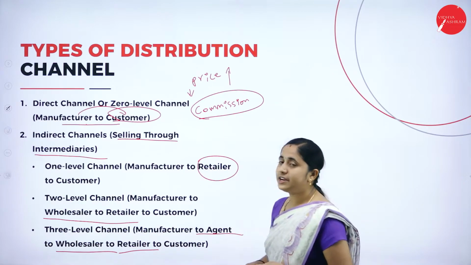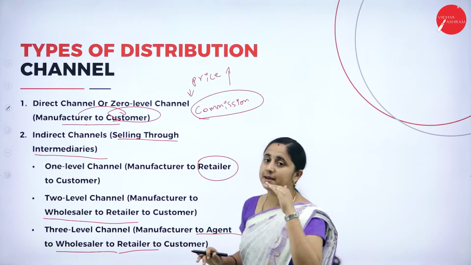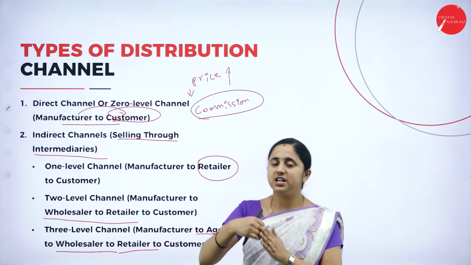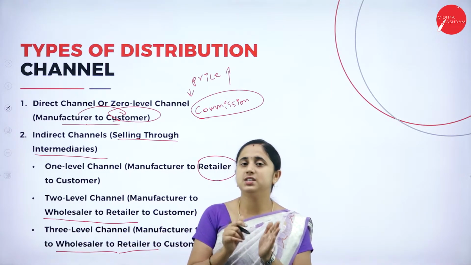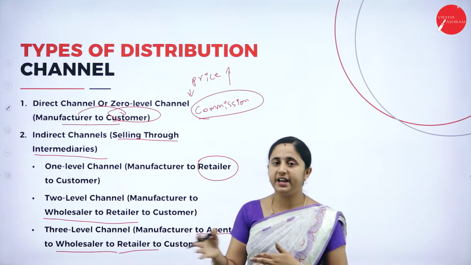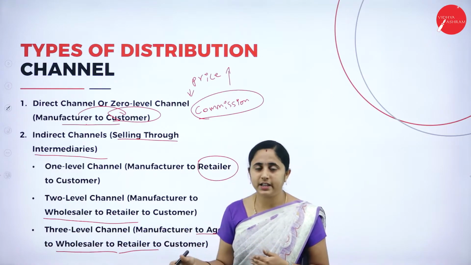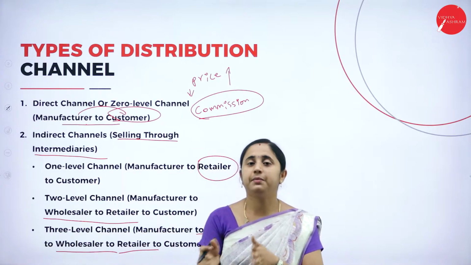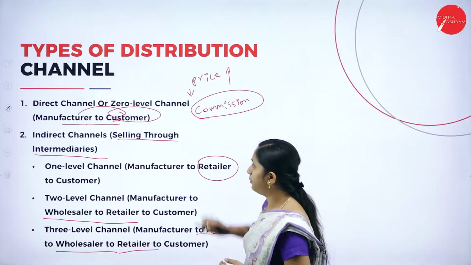So in direct channel, there is no requirement of the middleman, so that the price of the product can be reduced, so that it attracts the customers. They use this strategy in order to attract the customers and maintain a direct relationship with them. It helps in attracting the customers and increasing their sales also. They can make changes as required by the consumers. So this is all about direct channel.